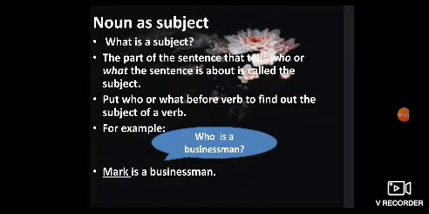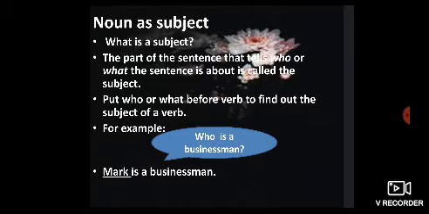Let's recollect what you have learned. First was the noun as subject, in which I explained what a subject is. The part of the sentence that tells who or what the sentence is about is called the subject. Now, how will you find out the subject in your sentence? You have to put who or what before the verb to find out the subject of a verb. Now, the example is given.